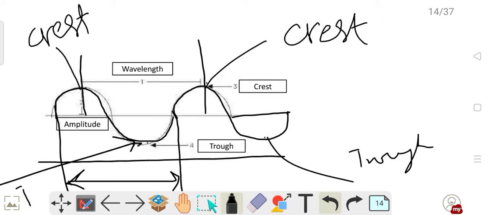Okay, it is already written here, sorry. This is crest and this is trough. So distance between two consecutive crest can be called as wavelength. Okay, and what is the amplitude? The height of the crest or the height depth of the trough is called amplitude, denoted by A.